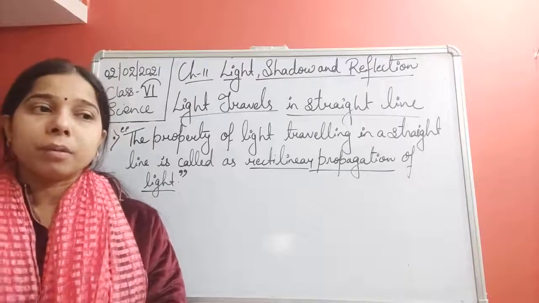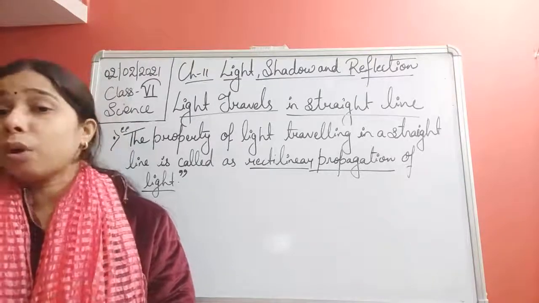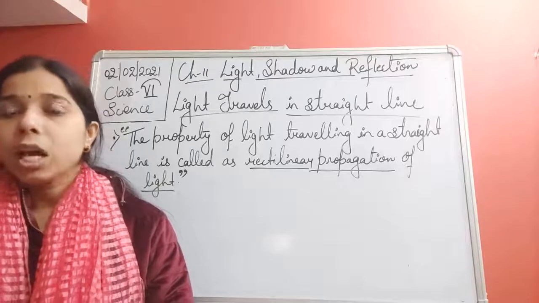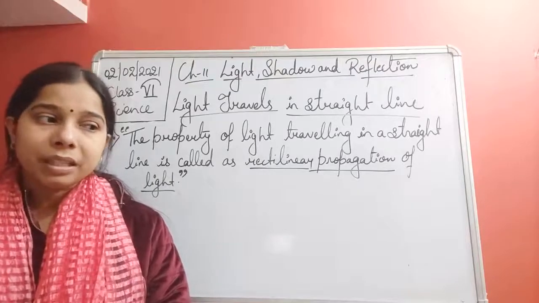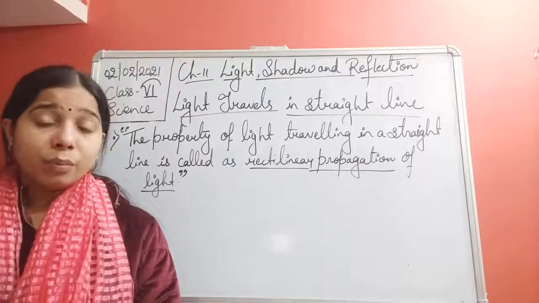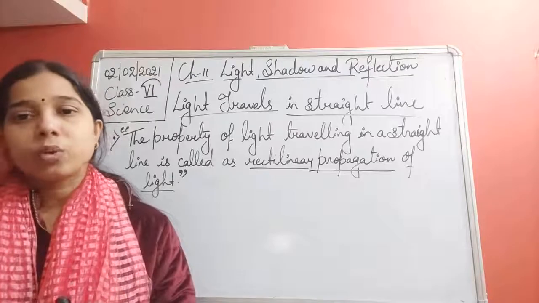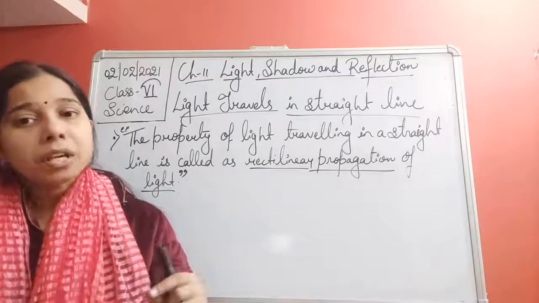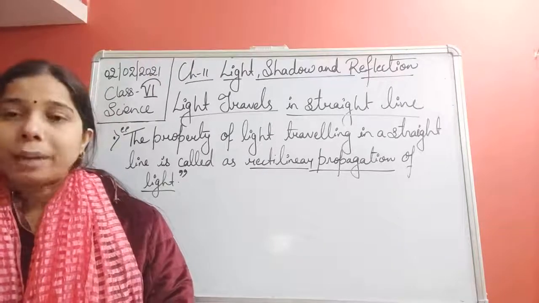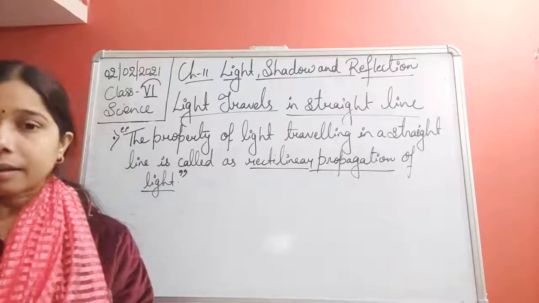you are not able to see the flame of the candle. So what does that mean? It means that light coming from the candle enters the three holes and then our eyes, due to which we are able to see it. If any of the cardboards is not placed properly, light will not be able to come to our eyes directly.